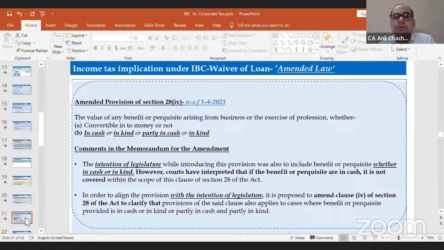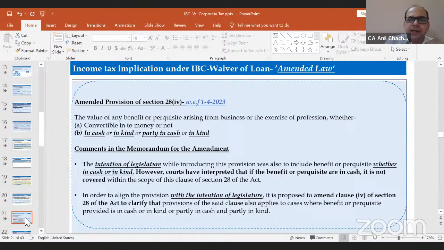Now, what has changed from 2023 onwards? In the Mahindra and Mahindra judgment, the Supreme Court held that the waiver of loan is a monetary benefit and it is not part of section 28(4). So it will be out of purview of taxation as far as the waiver of loan is concerned. Now, to overrule that judgment, or just to clarify the matter, the memorandum was proposed, wherein it was mentioned that the intention of the legislature was to cover both items, whether convertible into money or in kind or in cash.